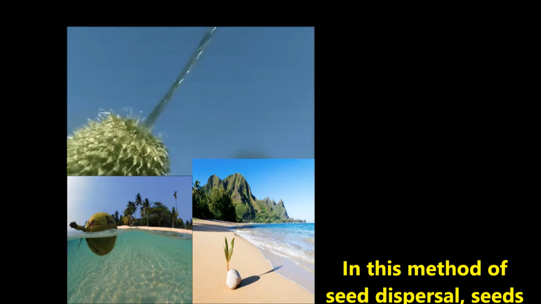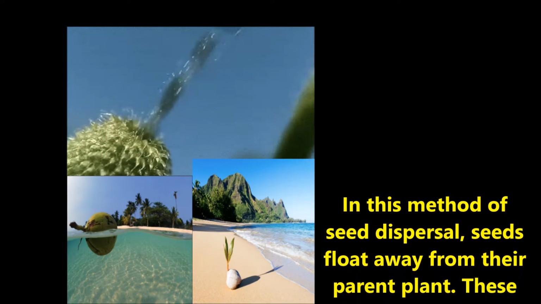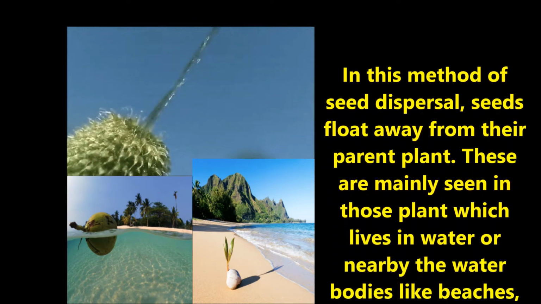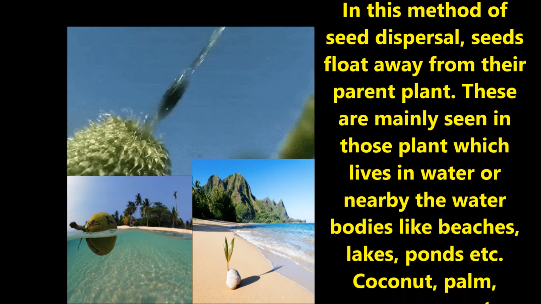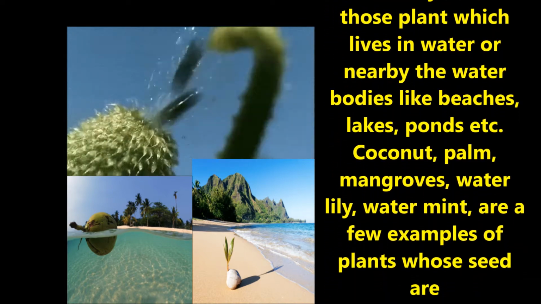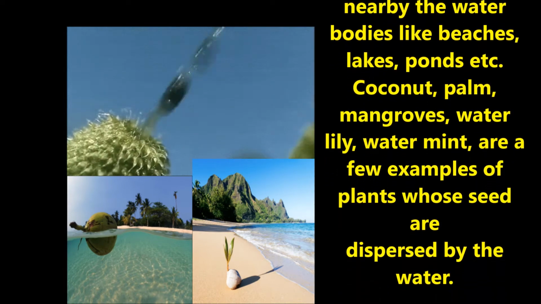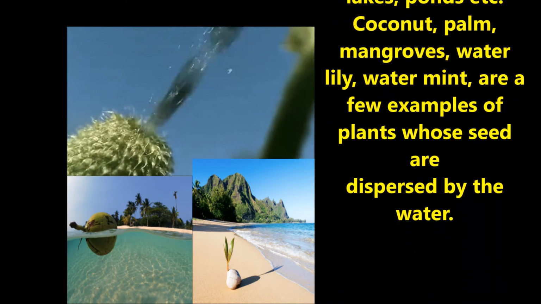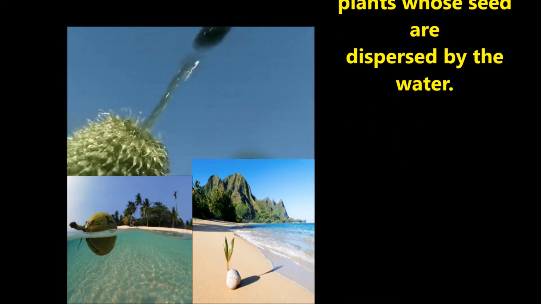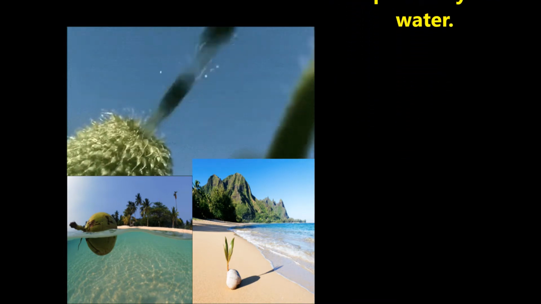Seed dispersal by water. In this method of seed dispersal, seeds float away from the parent plant. This is mainly seen in plants which live in water or near water bodies like beaches, lakes, ponds, etc. Coconut, plum, mangrove, water lily, and water mint are a few examples of plants whose seeds are dispersed by water.